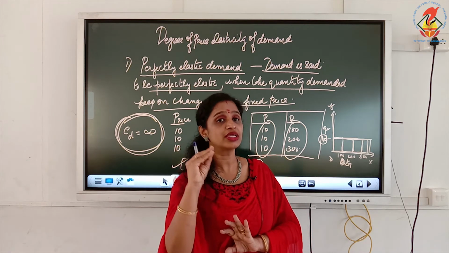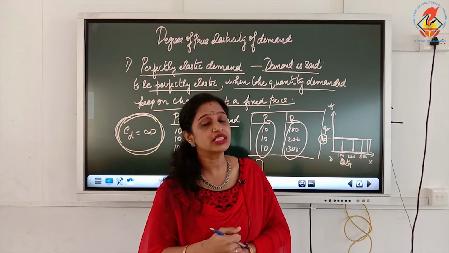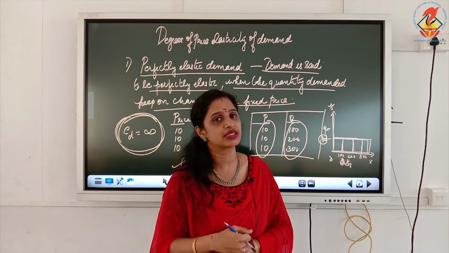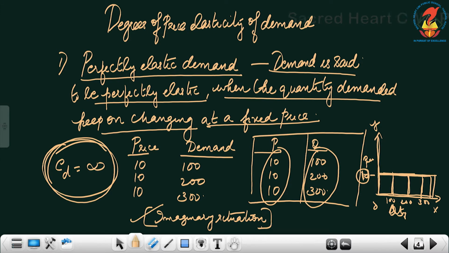So, demand can be infinite at a particular price, that is known as perfectly elastic demand, the first degree of price elasticity of demand. So, what is the first one? Demand is said to be perfectly elastic when the quantity demanded keeps on changing at a fixed price. It can be infinite also.